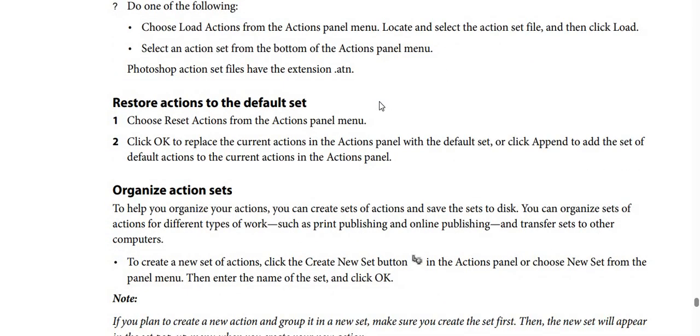How to restore actions to the default set. We have 2 steps. Step number 1, you should choose reset actions from the actions panel menu firstly. Step number 2, click OK to replace the current actions in the actions panel with the default set, or click Append to add the set of the default actions to the current actions in the actions panel.